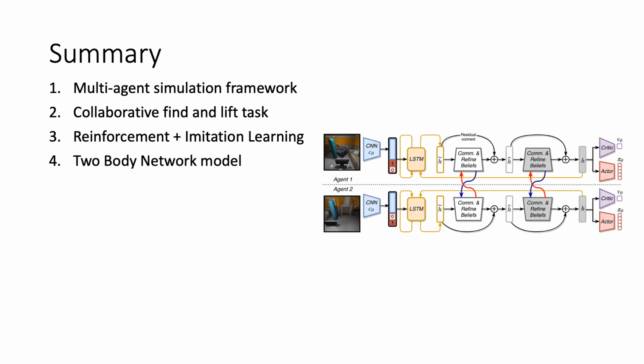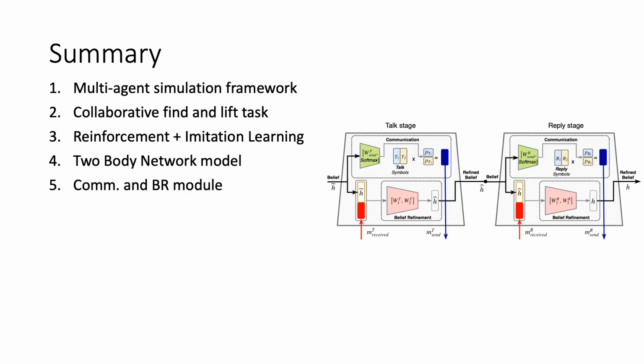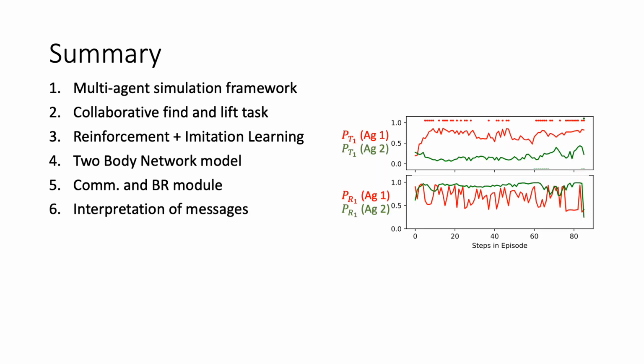We define the policy model, which is a two-body network processing visual information. It communicates with other agents and estimates the value and policy in the critic and actor head. We devised modular communicating blocks, which also help refine the belief of the environment. I refer you to the paper for those details.